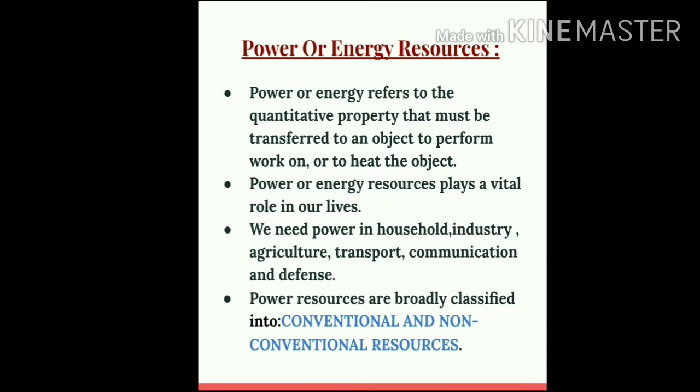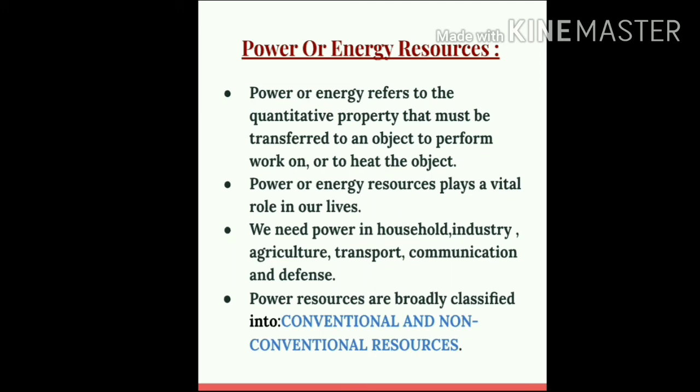Now the question is, what is power? So power or energy refers to the quantitative property that must be transferred to an object to enable the object to perform its work. For example, students, consider a light bulb. A light bulb without power is of no use.